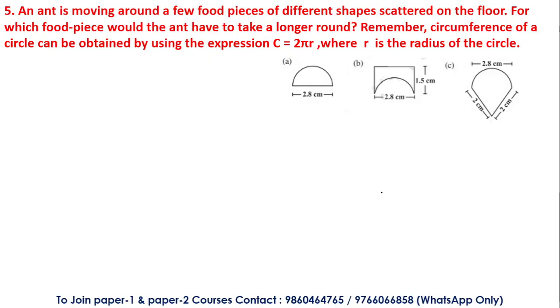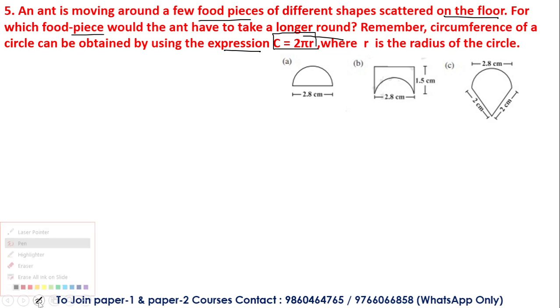So this was question number 5, which in yesterday's class I gave you as homework. An ant is moving around a few food pieces of different shapes scattered on the floor. For which food piece would the ant have to take a longer round? Remember, the circumference of a circle can be obtained by using the expression C = 2 pi r. Please note down this formula. To obtain the circumference of the circle, the formula is 2 pi r, where r is the radius of the circle. Based upon this formula, you can use it over here for the semicircle.